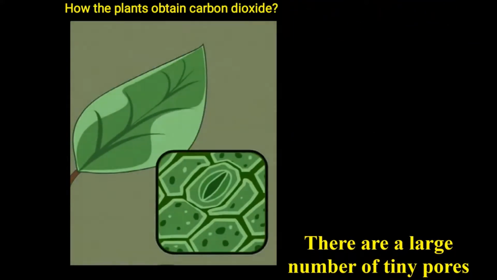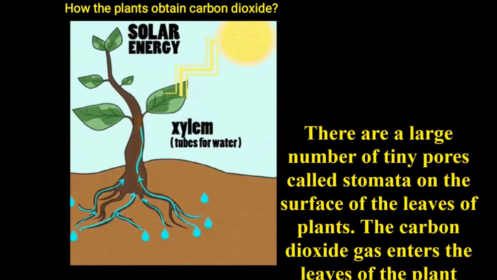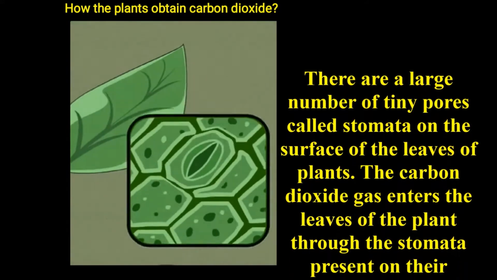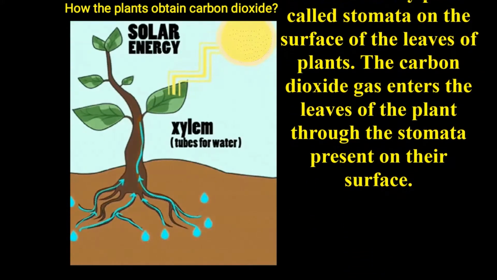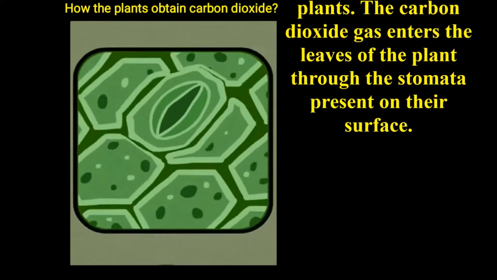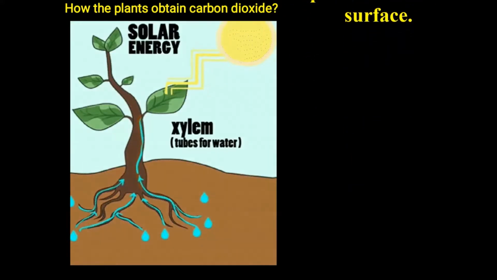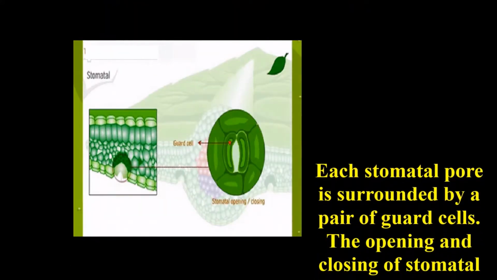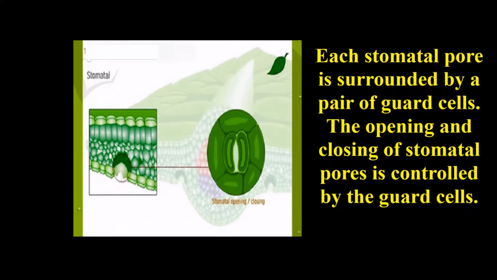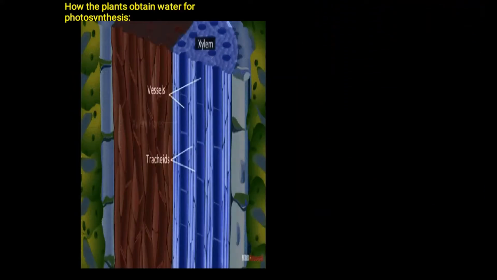Now, let us discuss how the plants obtain carbon dioxide. Children, there are a large number of tiny pores called stomata on the surface of the leaves of a plant. The carbon dioxide gas enters the leaves of a plant through the stomata present on their surface. Each stomatal pore is surrounded by a pair of guard cells. The opening and closing of stomatal pores is controlled by the guard cells.